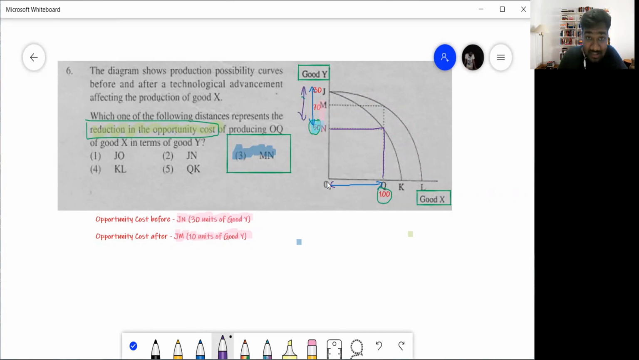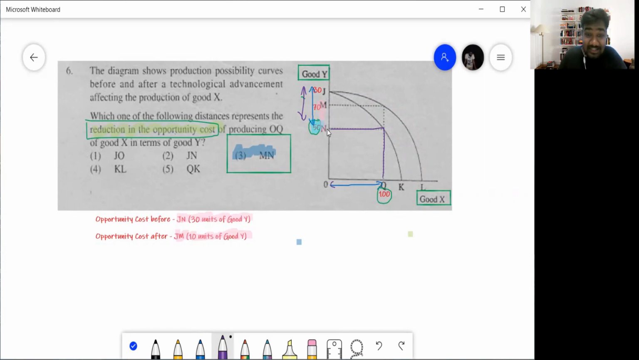If you produce nothing of good X, you can produce 80 of good Y now. But when you're producing 100 of good X, you can now only produce 50 of good Y. So you're foregoing, right? Your opportunity cost is that 30 units, that purple and blue arrow there. That 30 units is your opportunity cost.